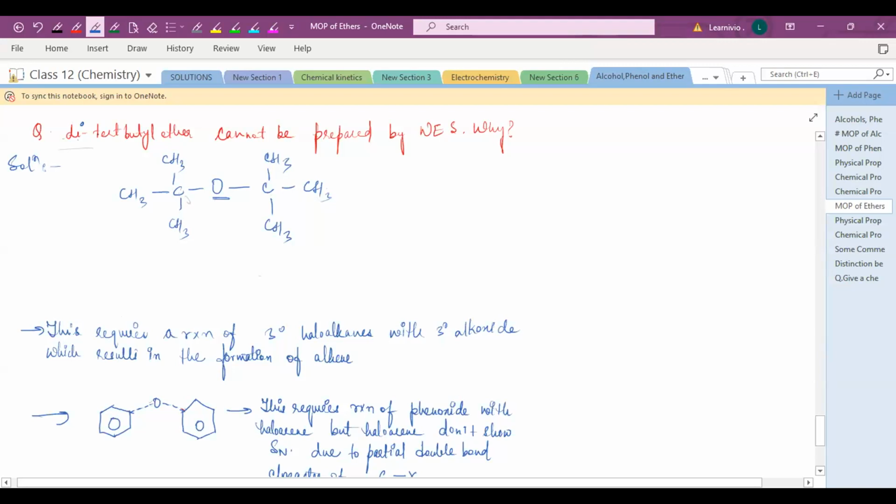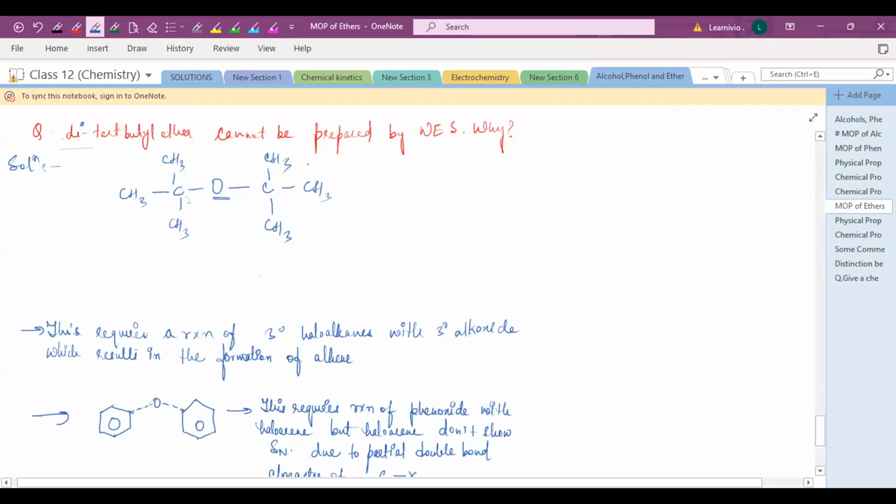Ditert butyl ether cannot be prepared by Williamson ether synthesis. Why? What is the reason behind that? Okay, now you can see. As I explained to you, we prefer the primary haloalkane in the Williamson ether synthesis because primary haloalkanes are less hindered. That's why we prefer that.